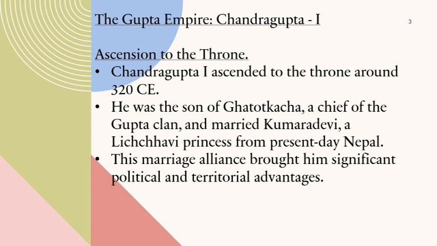Ascension to the throne. Chandragupta-I ascended to the throne around 320 CE. He was the son of Ghatotkacha, a chief of the Gupta clan, and married Kumaradevi, a Lichchhavi princess from present-day Nepal. This marriage alliance brought in significant political and territorial advantages.